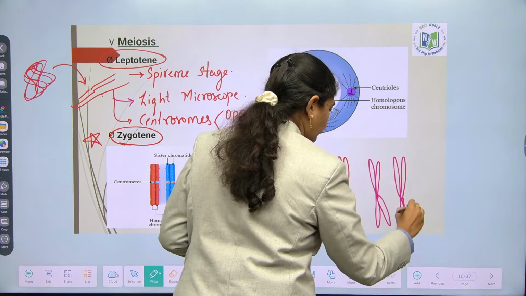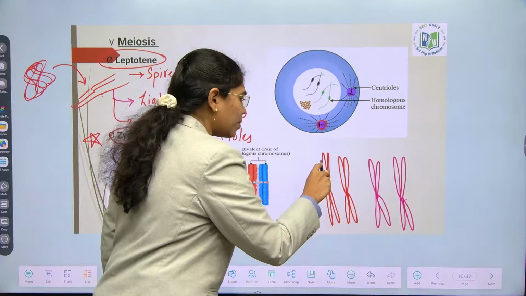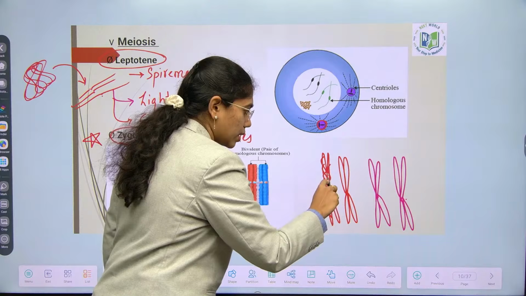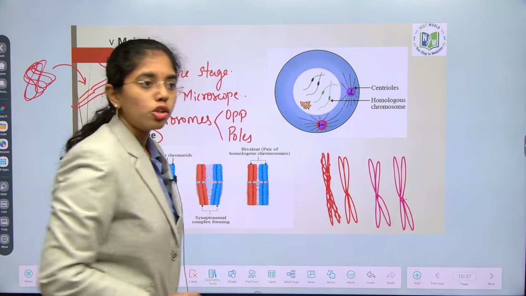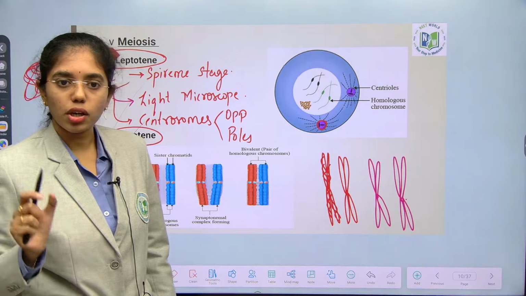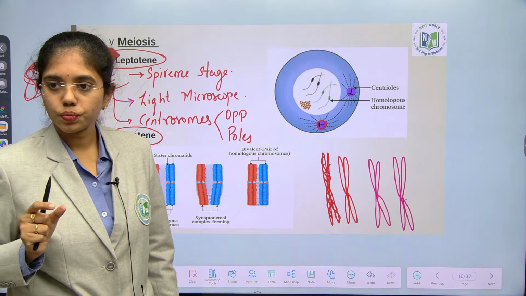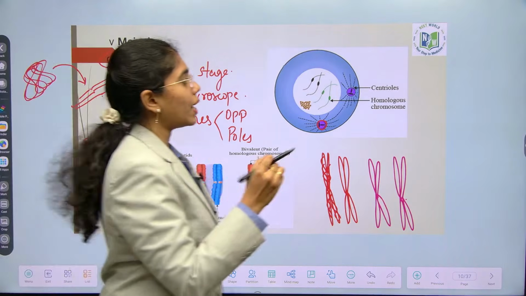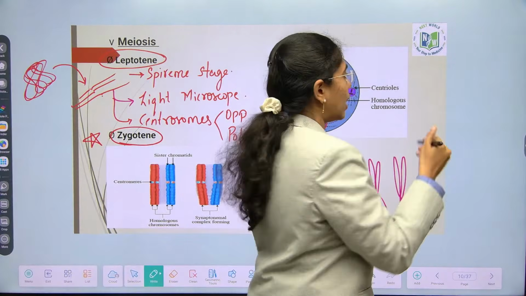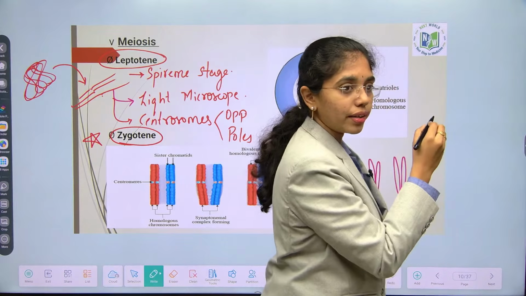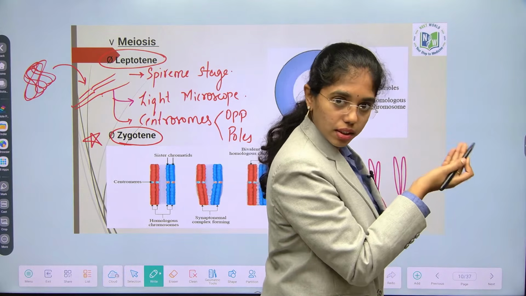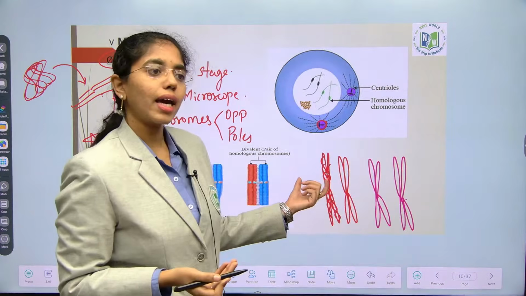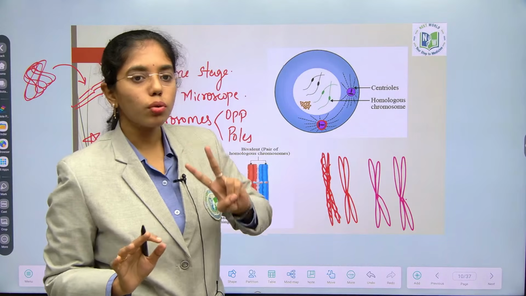What do you call a gene as? This chromosome is nothing but DNA structure only. It has packed into chromosome, that's it. So, over the DNA, genes are present. What is a single gene known as? A single gene will have how many alleles? 2 alleles. For example, I have to consider one character or trait, always tall and short. Height, skin color, hair color, anything is known as what? Character or trait.